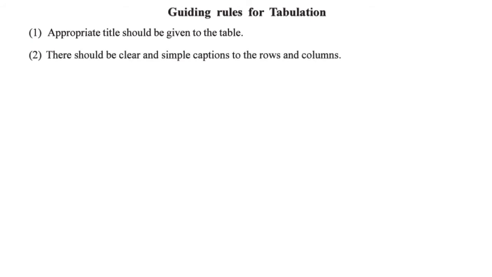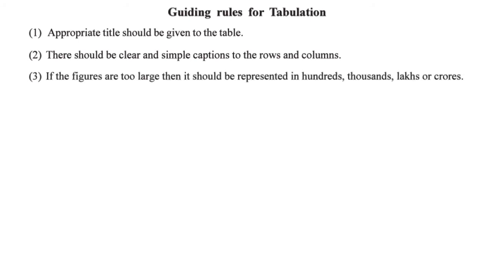There should be clear and simple captions for the rows and columns. The designation of employees, so you have to write down the designations clearly. The gender, so you have to write down genders clearly in the table. So rows and columns must have clear captions, so we can determine that this data belongs to this category.